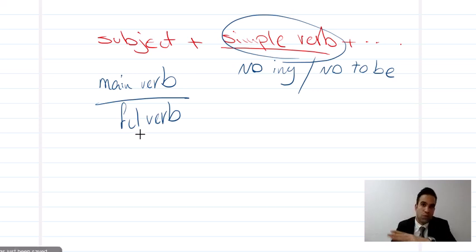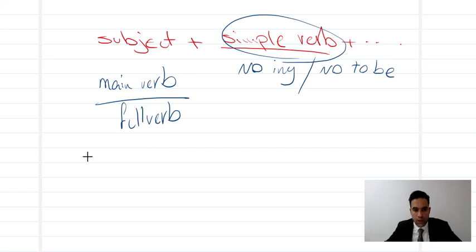Of course, we have to be as well. But we're not talking about the to be verbs here. We're just talking about the full verbs, okay? So we have main verb or full verb, okay? We have full verb here. So, of course, we have to be verbs as well. But to be is a different matter. I will explain it later, okay? So I'm talking about full verbs.